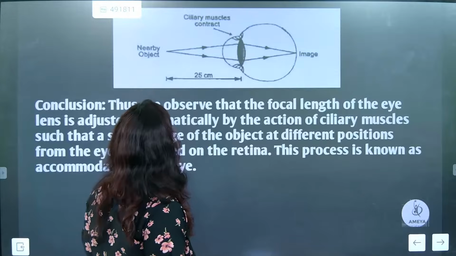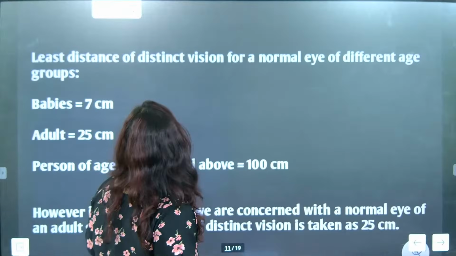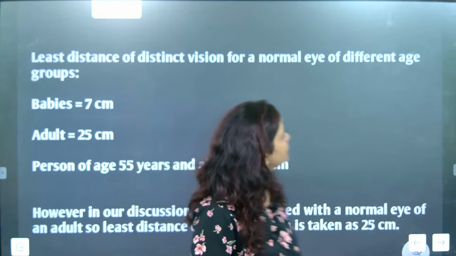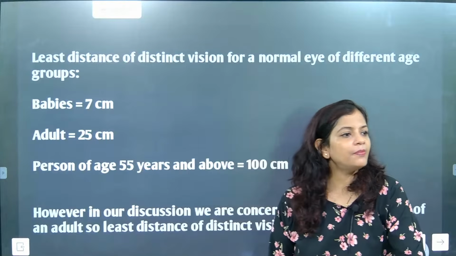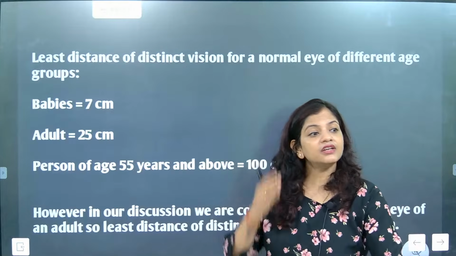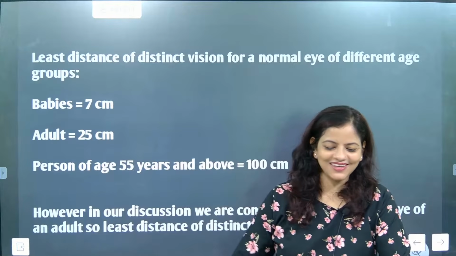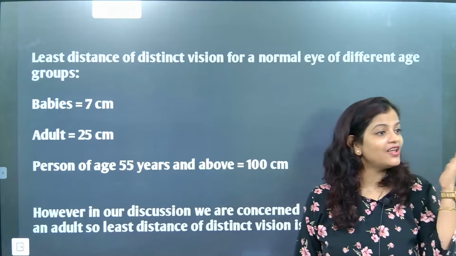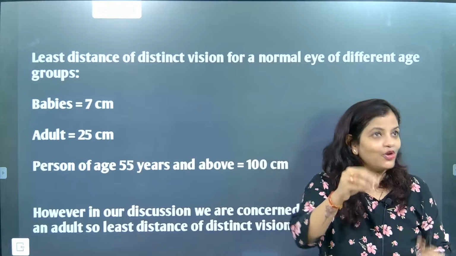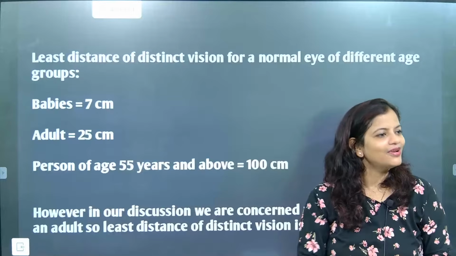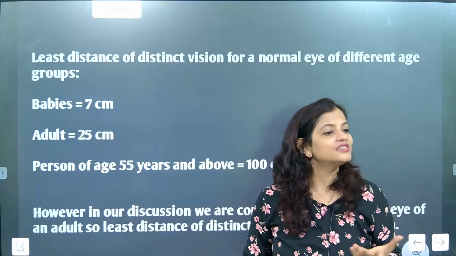Now, beta, the conclusion we have already drawn. Now we are going to talk about the least distance of distinct vision of a normal eye for different age groups. Babies can see near till 7 centimeters. They are the boss babies, huh? If you keep things very near a baby, they will try to see them like this. Understood or not?